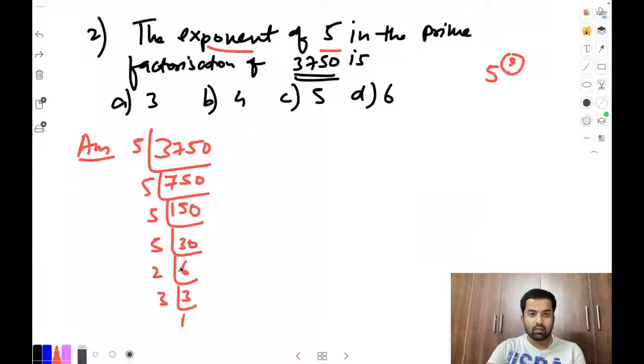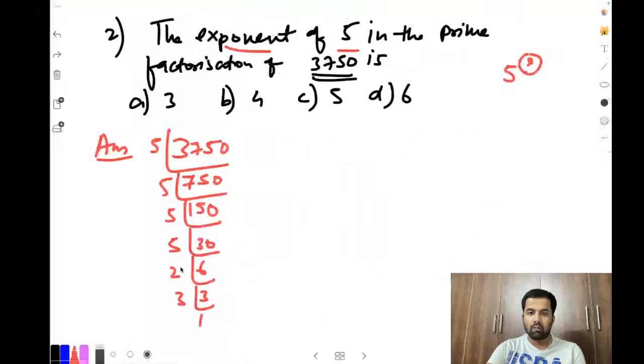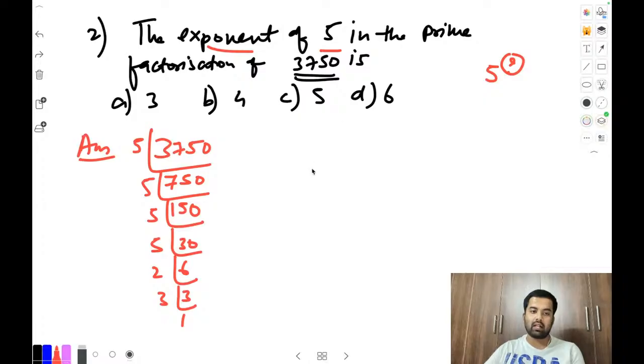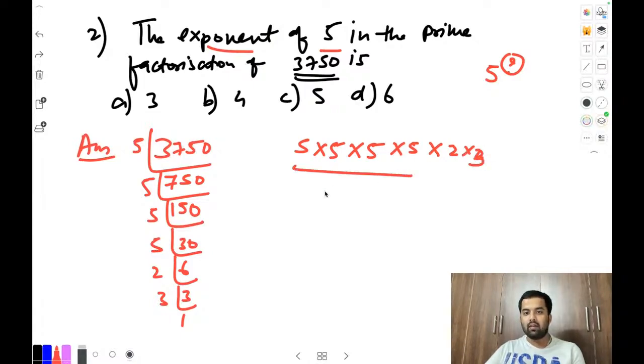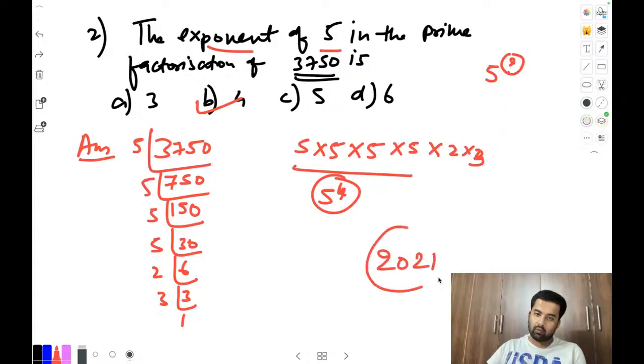Someone says option C, power is 5. Option B. Okay, those who got option B, that is the correct one. See this, why is it option B? You write the things here as they are: 2 into 3. Now check this, how many times do we have 5? 4 times. So we can write 5 to the power 4. Now the exponent becomes 4 only. That is the answer the question is asking about. This question came for 1 mark in the 2021 paper. You can check through this.